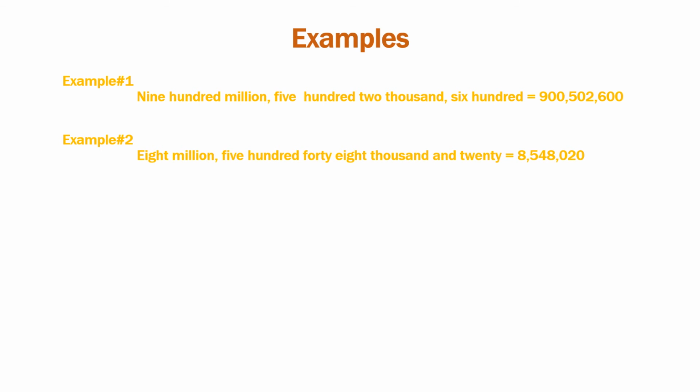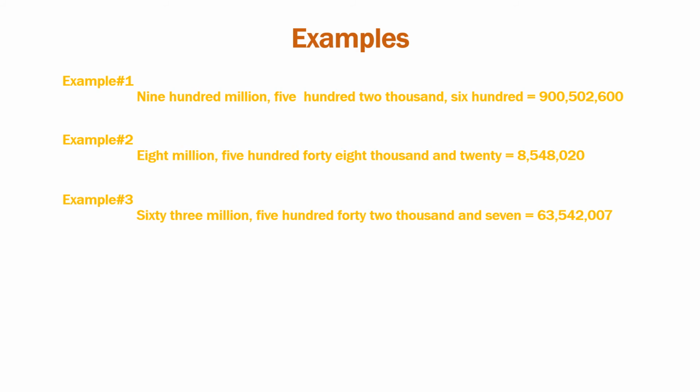Next example, 8 million, 548 thousand, 20. Again we'll find the numerals for the periods. Millions पे is 8, comma, thousands पे is 548, comma, and 20. So ones पे is 020. So the numeral of the number is 8, comma, 548, comma, 020.